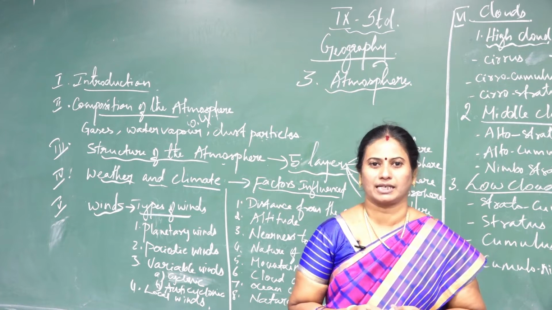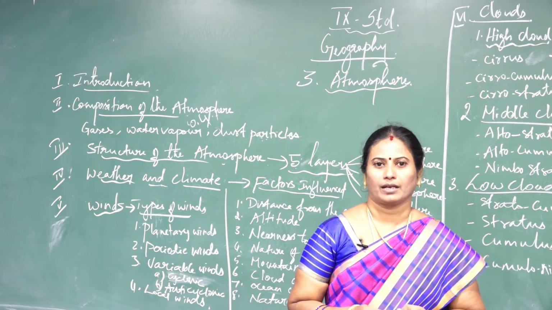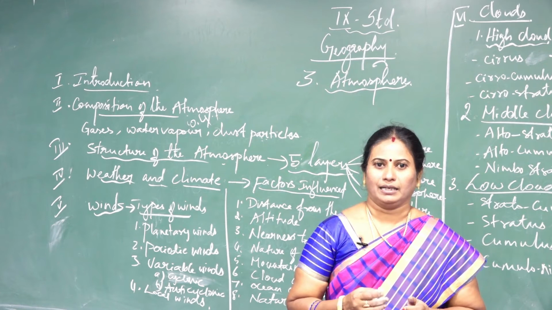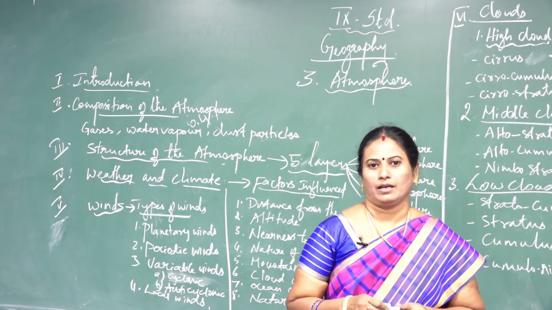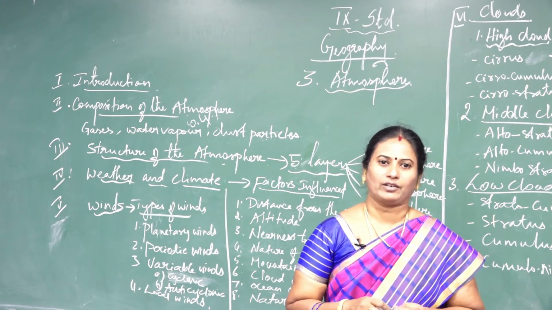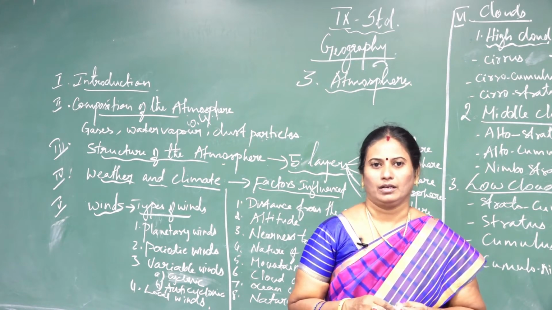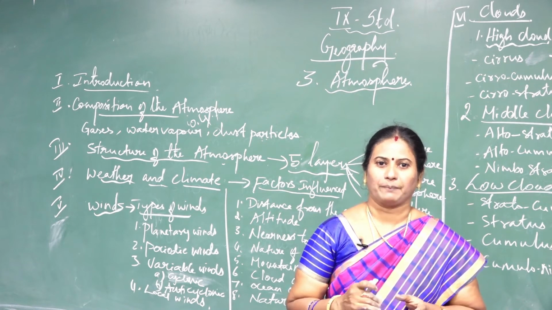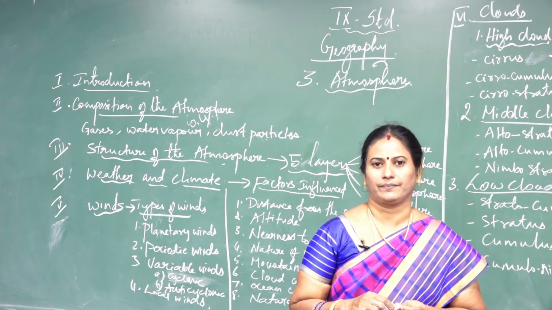Oxygen is very important for all kinds of living organisms on the earth. Carbon dioxide absorbs warmth and gives heat to the atmosphere through the processes of radiation and insulation. Nitrogen acts as a diluent and is chemically inactive. Ozone is a layer which protects the Earth by preventing harmful ultraviolet radiation from entering the Earth.